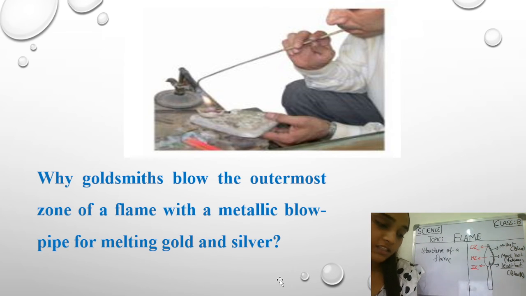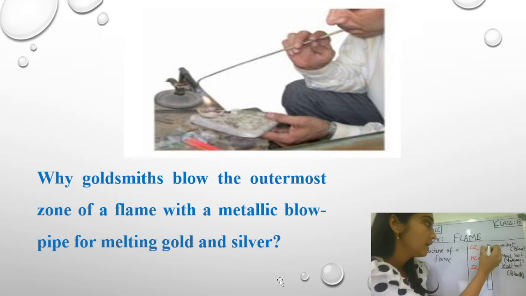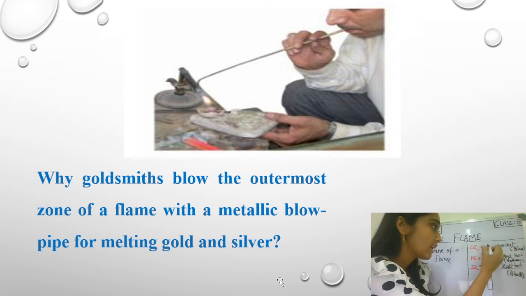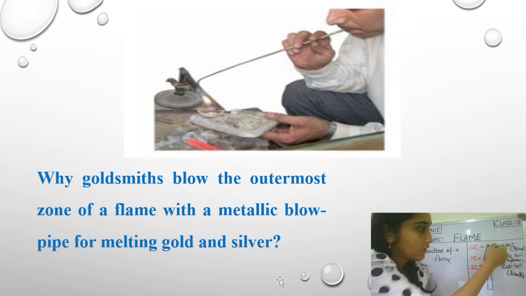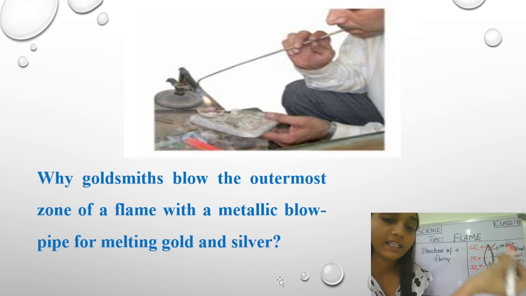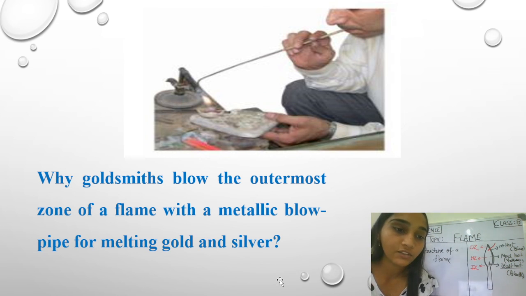What can be the reason, students? Yes, very good. If you are saying that the outermost region is the hottest part of a candle, so the gold or silver will easily melt. That is why the goldsmiths use only the outermost part. They bring the wire only in the outermost part, and it gets hot easily for the melting.